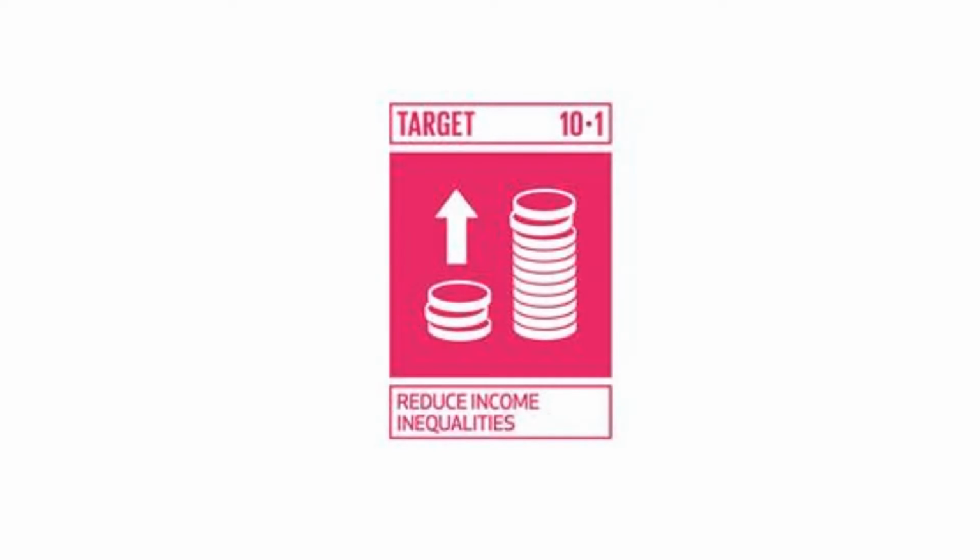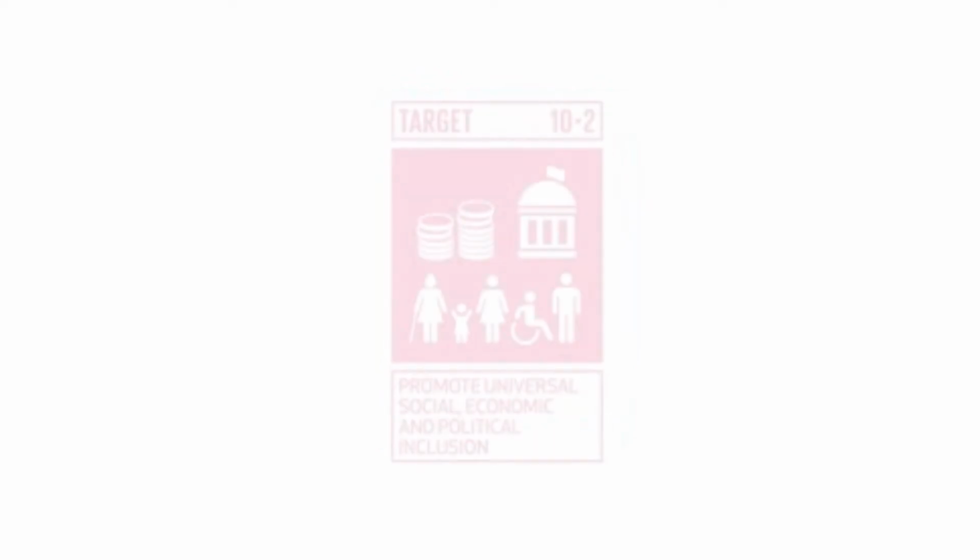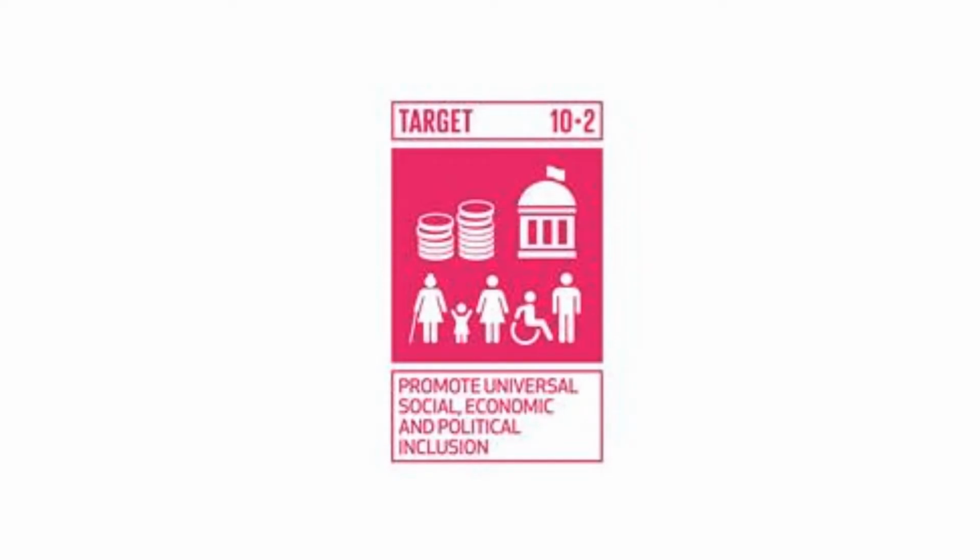10.1. By 2030, progressively achieve and sustain income growth of the bottom 40% of the population at a rate higher than the national average. 10.2. By 2030, empower and promote the social, economic and political inclusion of all, irrespective of age, sex, disability, race, ethnicity, origin, religion or economic or other status.